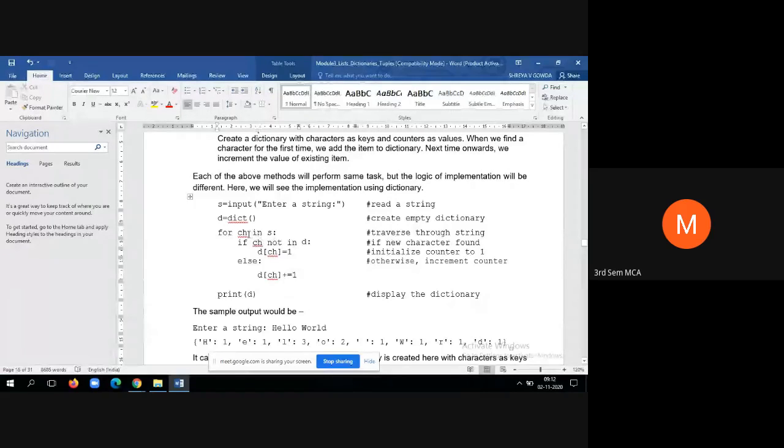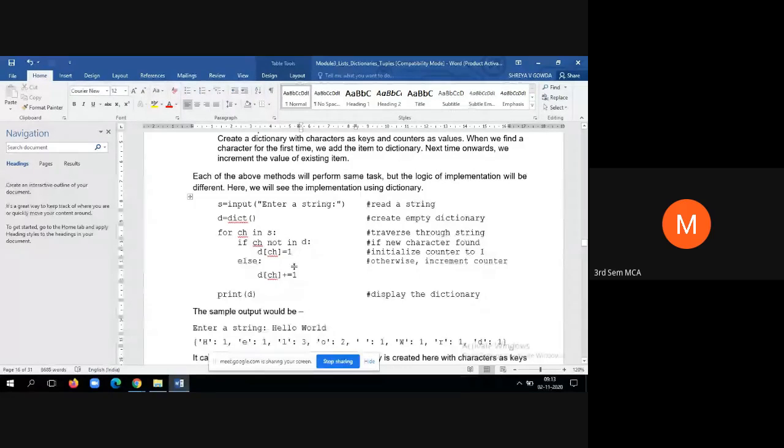If O in D, it is occurring for the first time, so yes, the condition becomes true. So D of O is equal to 1. After hello, we have the blank character, which is also one of the characters. If blank not in D, the condition becomes true. D of blank character is equal to 1. After hello, we have world.